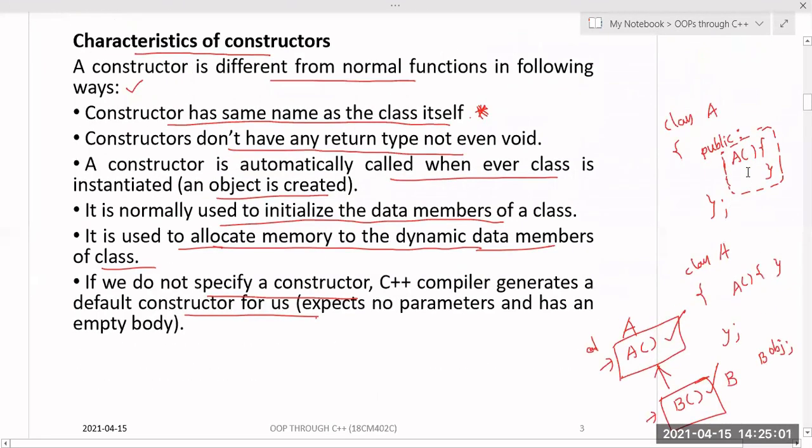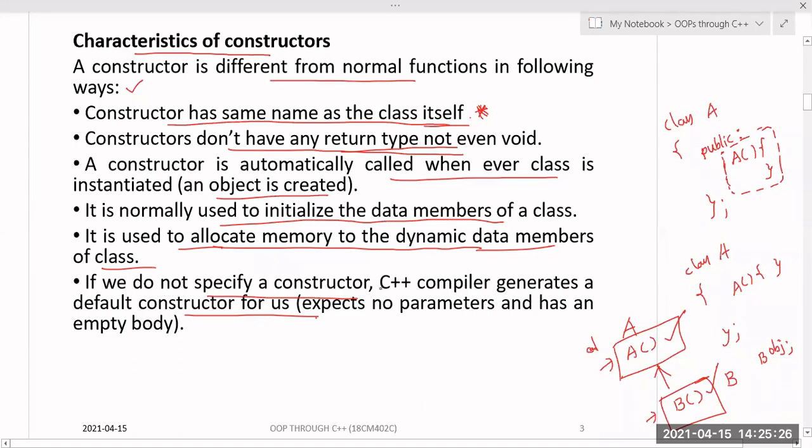What are the main important characteristics of a constructor? A constructor should have the same name as that of the class, and it should not have any return type, not even void. It is automatically called whenever the object of the class is created. The main purpose of the constructor is to initialize the data members of the class, and to allocate memory to the dynamic data members of the class.